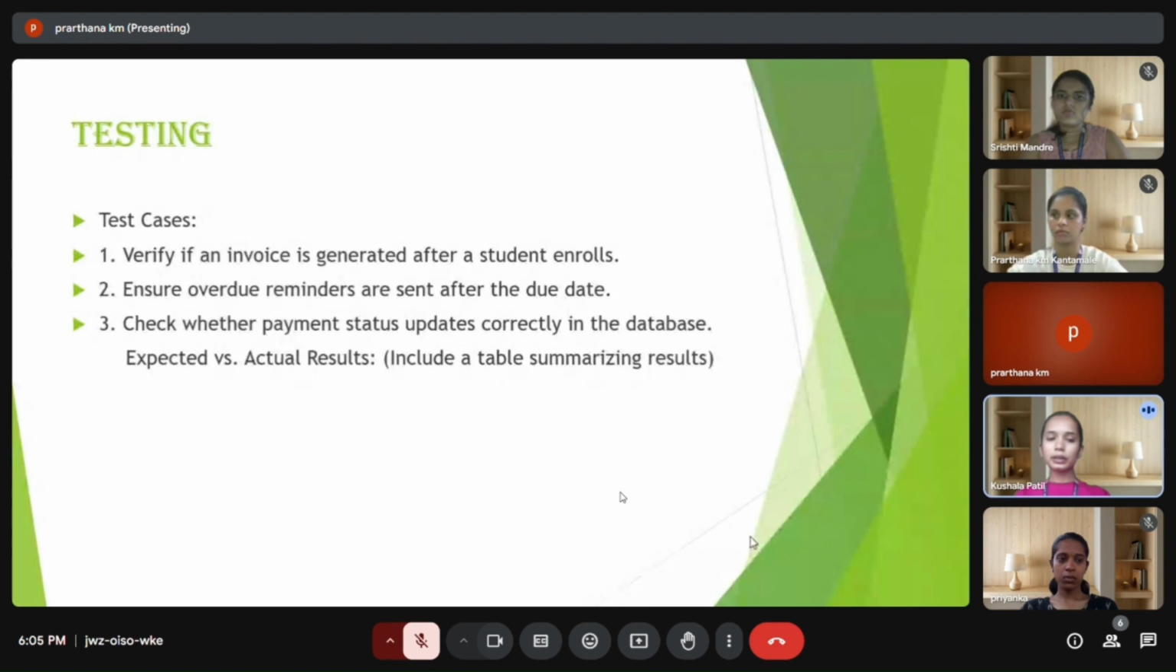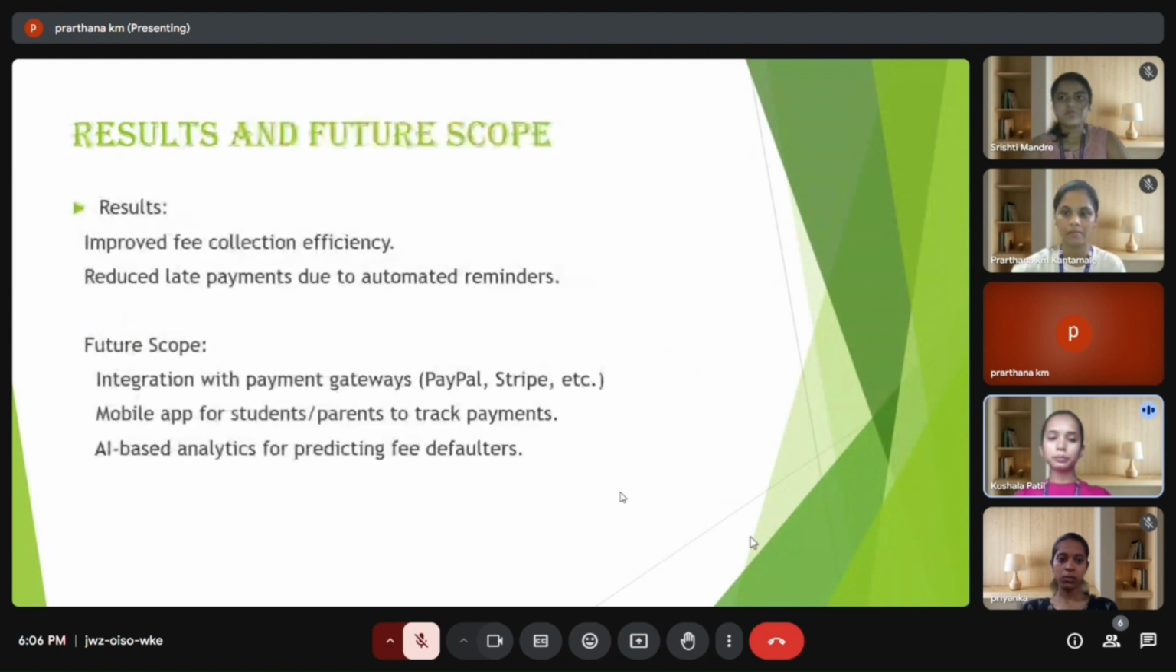Next one, updating payment status. Make sure that when a payment is made, the status is reflected correctly in the database. This is critical for maintaining accurate records and avoiding false overdue notices. Next slide: results and future scope.